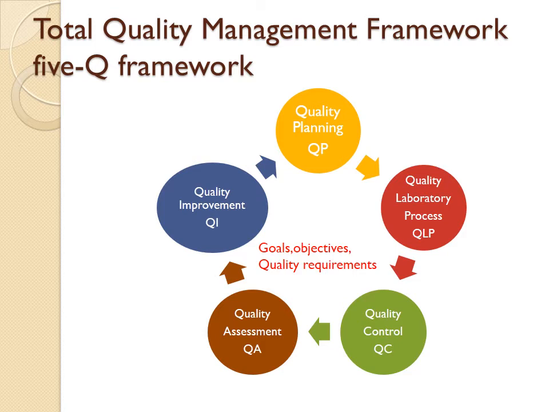Then what are you going to see? I am going to see the quality control and do the quality assessment. After quality assessment, I will check for quality improvement. So this is the 5Q cycle: planning, process, control, assessment, improvement. First I will plan, then I will set a process, then I will monitor the quality control, then I will assess, and then I will see whether I can improve further or not. So this comprises the 5Q framework of the total quality.